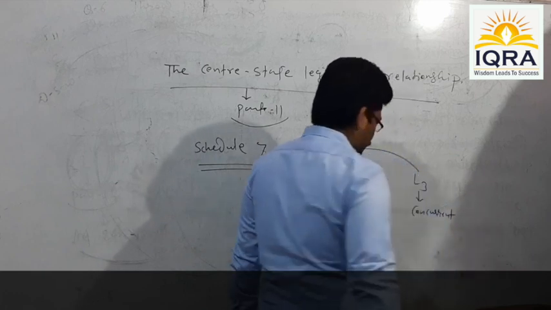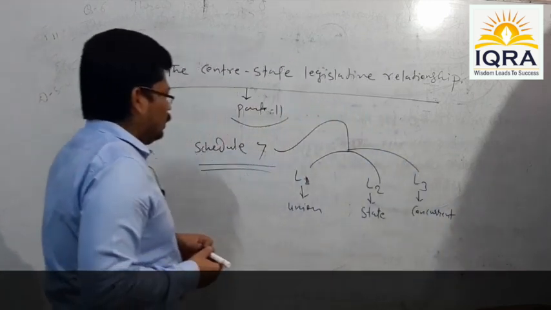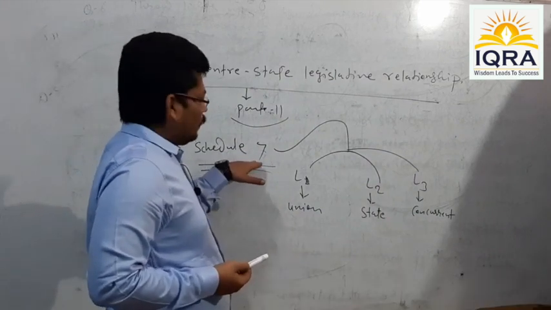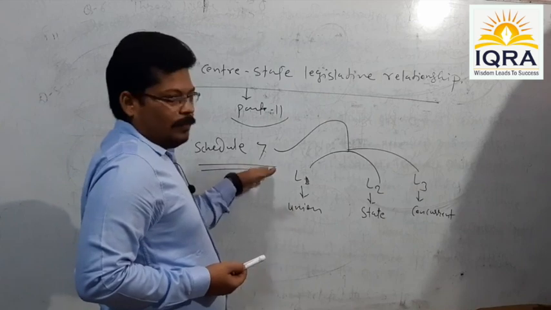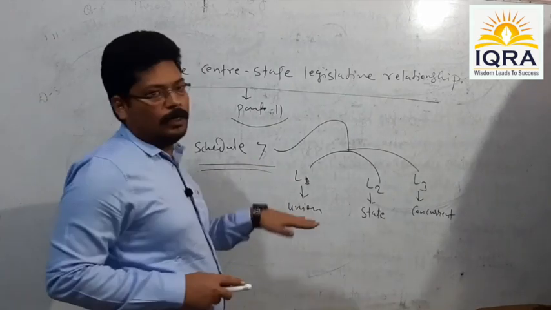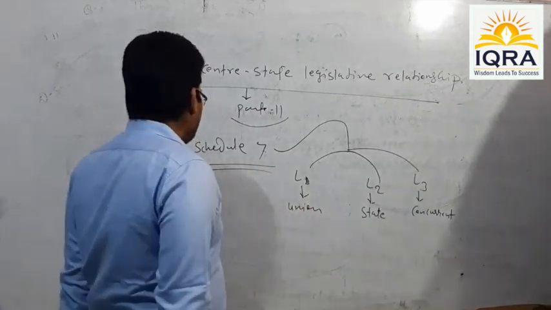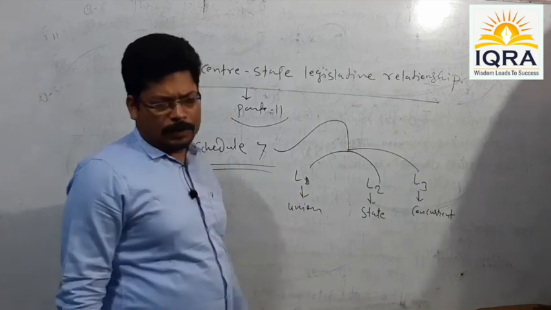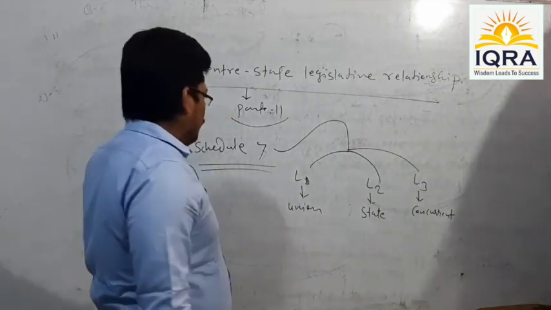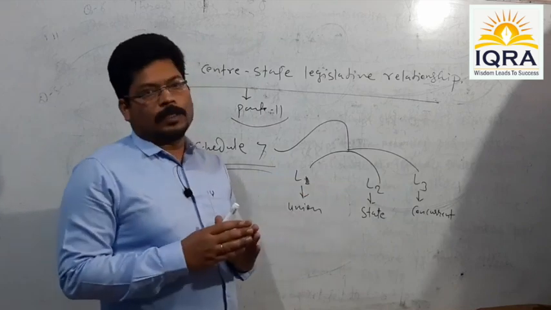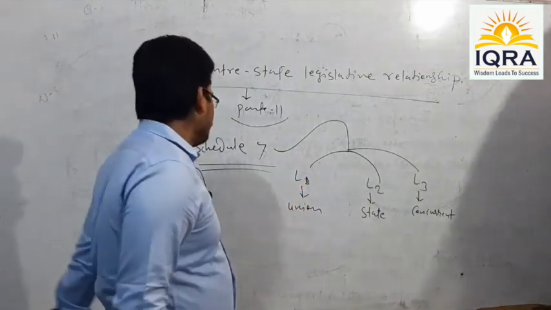These are the three different lists given under Schedule 7, which divide the legislative subjects between the center and states. The Union List is also called the Central List. And with the help of these three lists, legislative subjects are divided.